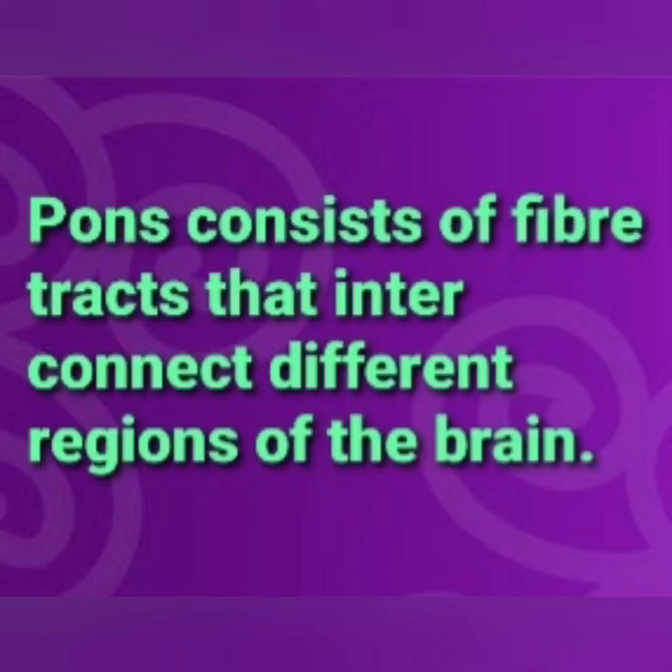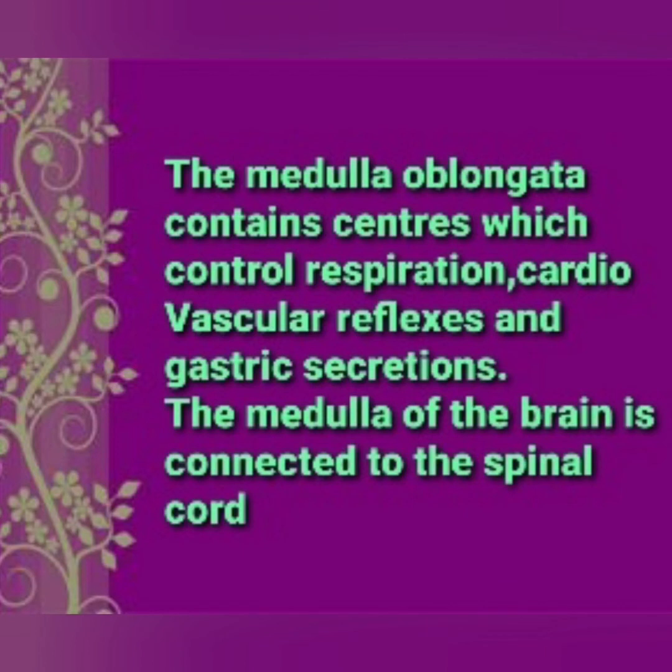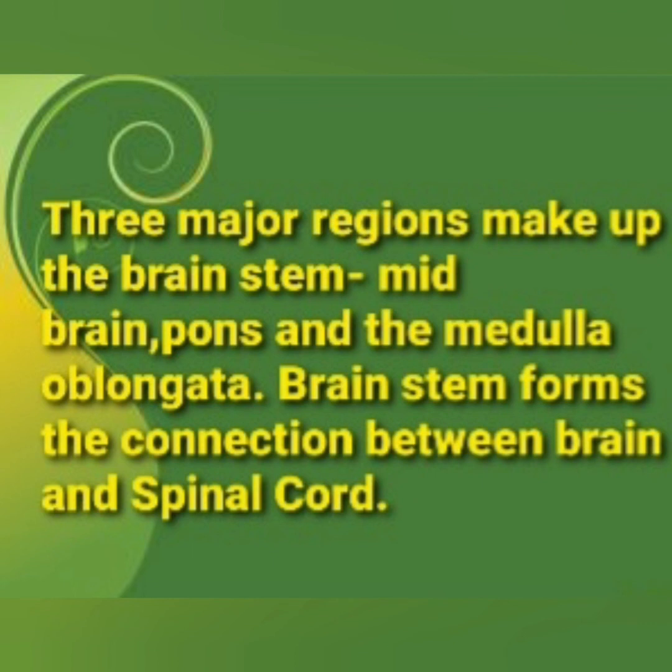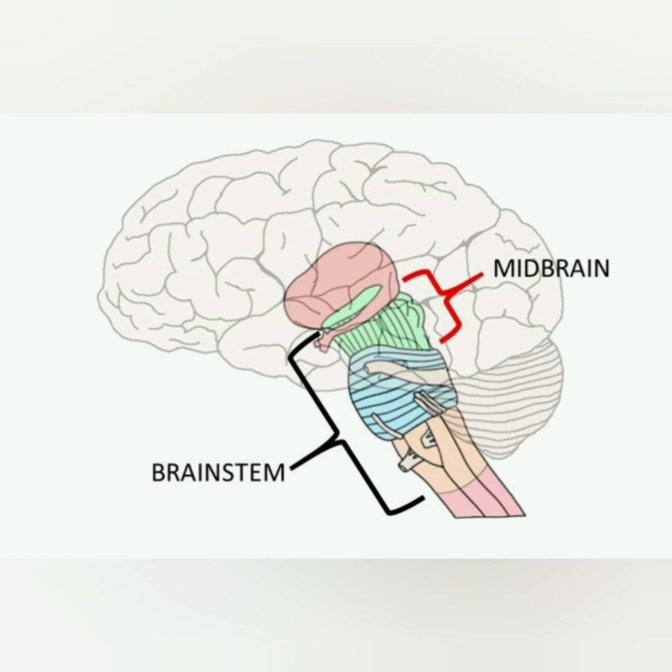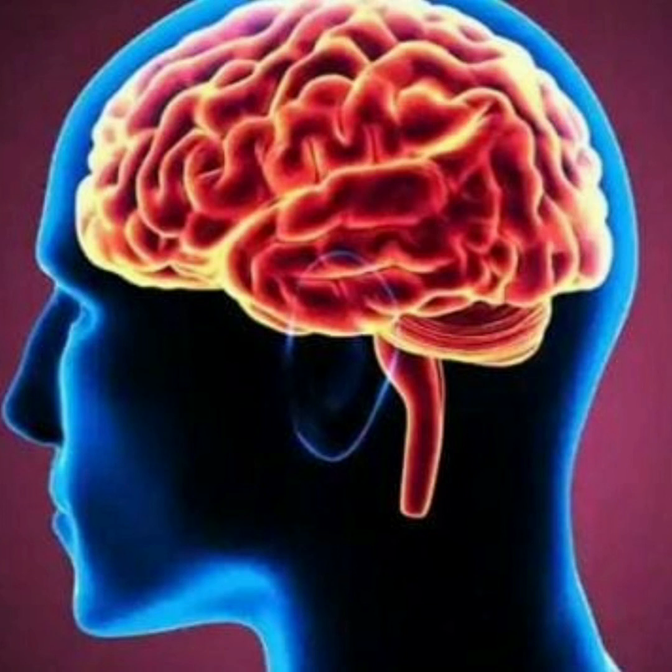Pons consists of fiber tracts that interconnect different regions of the brain. The medulla oblongata contains centers which control respiration, cardiovascular reflexes and gastric secretion. The medulla of the brain is connected to the spinal cord. Three major regions make up the brain stem: midbrain, pons and the medulla oblongata. The brain stem forms the connection between the brain and the spinal cord. Here is the brain stem diagram. Observe and try to understand. Hope you understood the different parts of the human brain, namely forebrain, midbrain and hindbrain well.